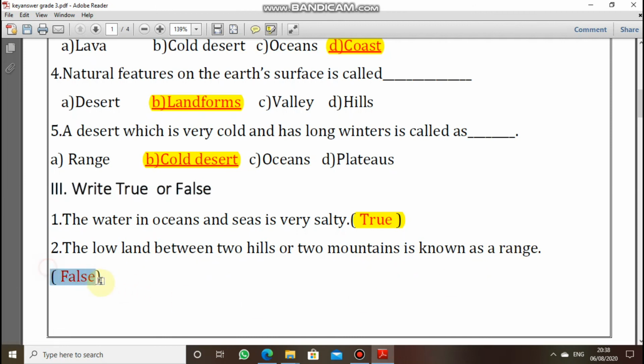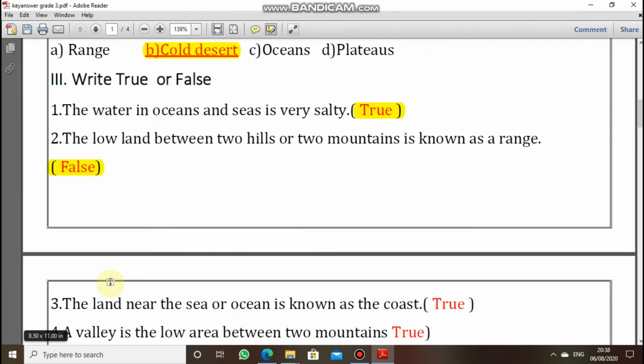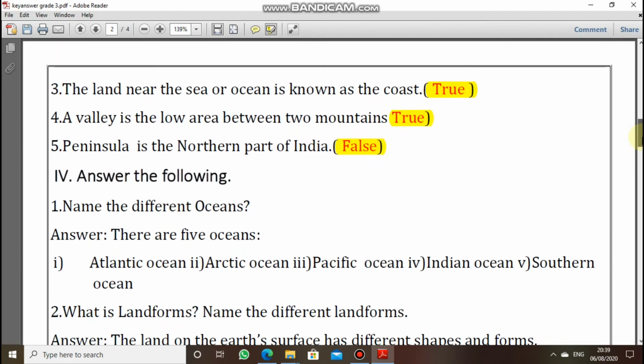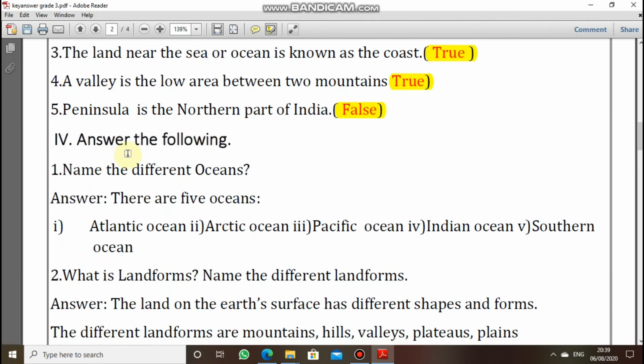Second question, the low land between two hills or two mountains is known as range. It is false. The third question is, the land near the sea or an ocean is known as coast. So it is true. A valley is a low area between two mountains. It is true. Fifth question, peninsula is the northern part of India. It is false. Next, we shall move on to the fourth main, that is nothing but answer the following.